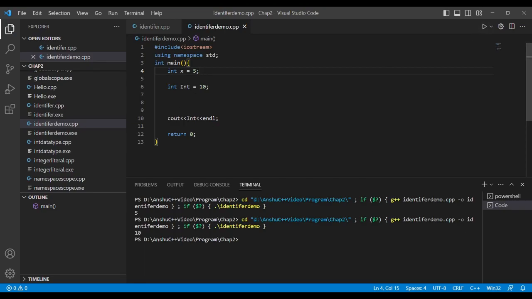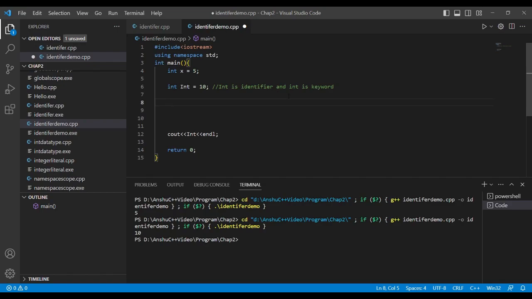Okay, so you can see that no doubt we are having this int, but lowercase int is a keyword, but here capital Int is an identifier. Capital Int is an identifier, and int is a keyword. Okay, now let's do something else.